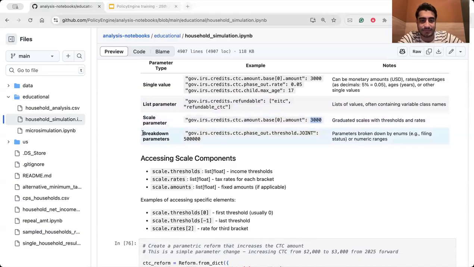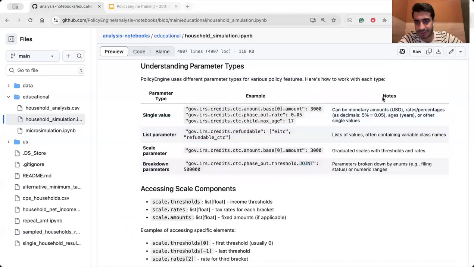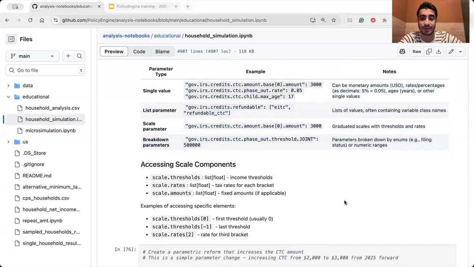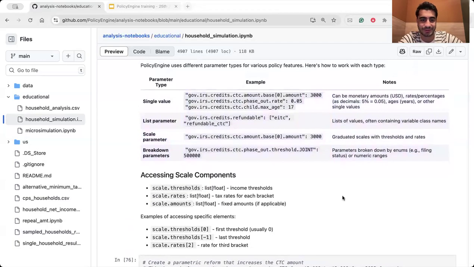We can have some breakdown parameters. For example, you can pass joint, couple, or everything for different types of the parameter. It has some breakdown within that. You can read the notes and pause the video to understand that, and also explore more. And you can code by yourself.